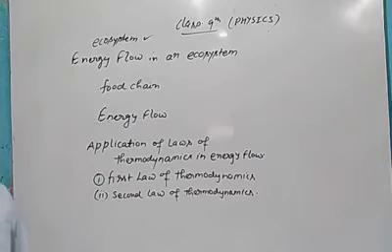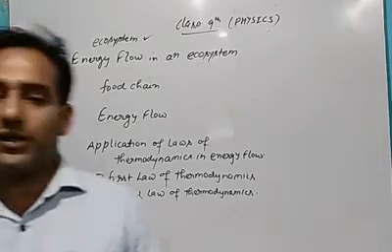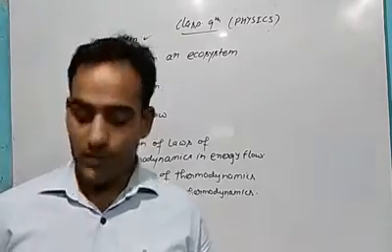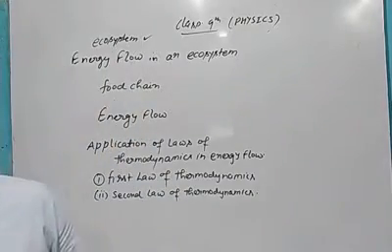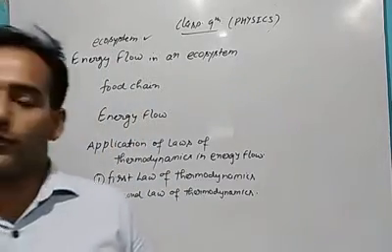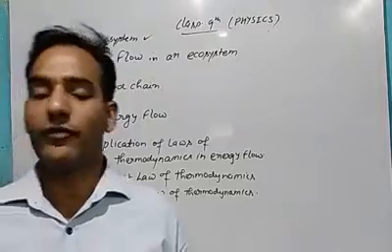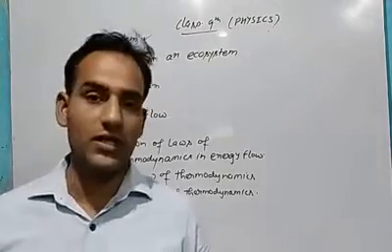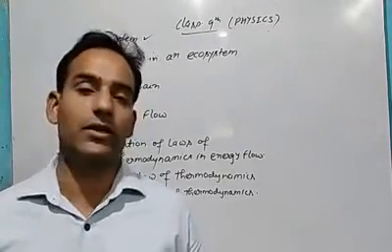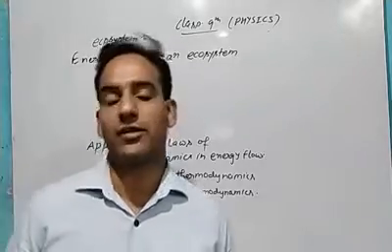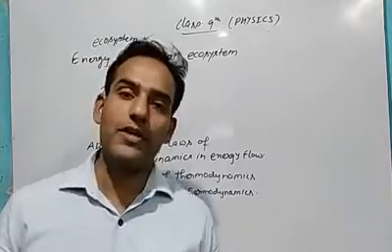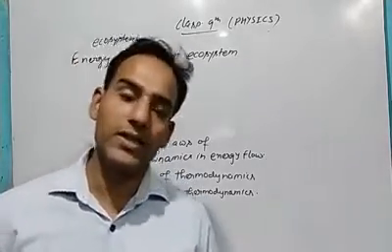So energy is needed for all biotic and abiotic components. Energy is required everywhere. As we all know, heat is also a form of energy, and from where do we get the heat? We get heat from the sun. So the sun is the primary source of energy for everyone, the main source, the biggest source of energy.